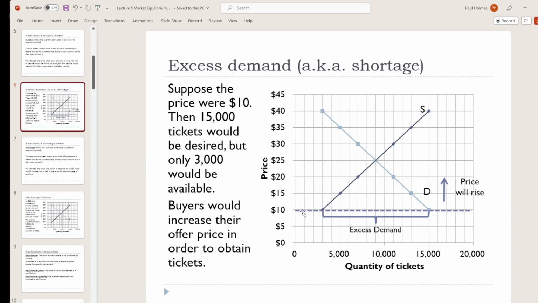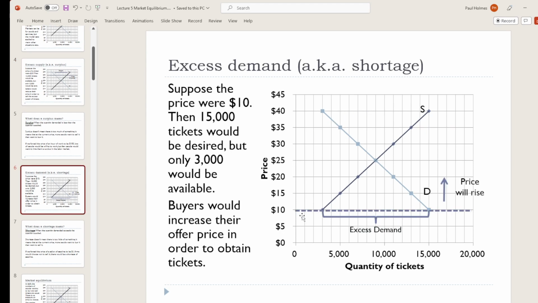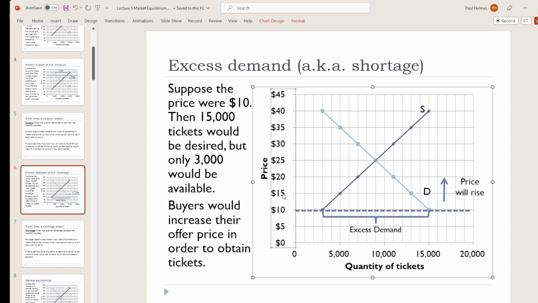Now, there was nothing special about $10 here, just as in the surplus case, there was nothing special about $35 other than it was above this $25 figure. In this case, with our price down at $10, we say there's an excess demand or a shortage, more people want to buy than want to sell, but we could make that same argument at $15 or at $20. At any price less than $25, we would have a shortage of these tickets.